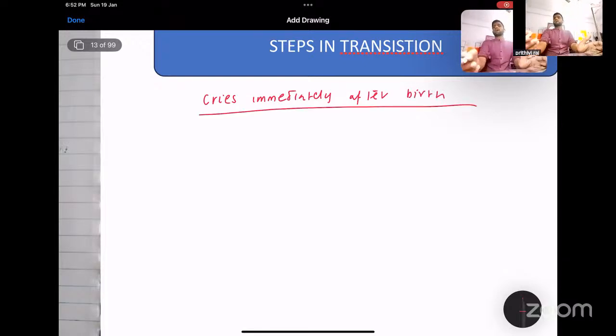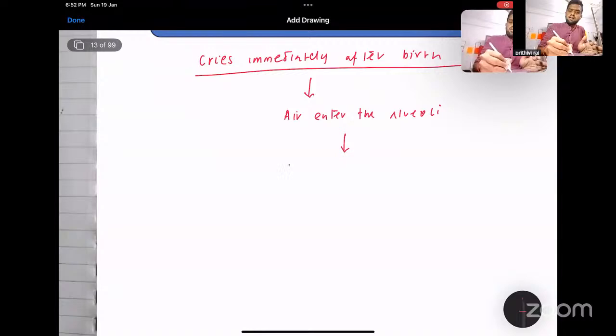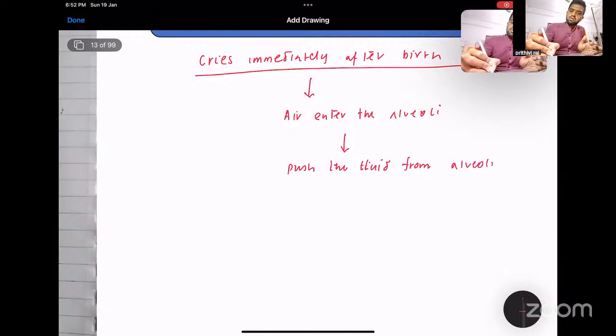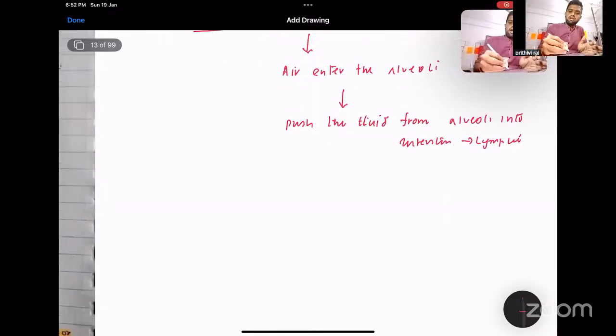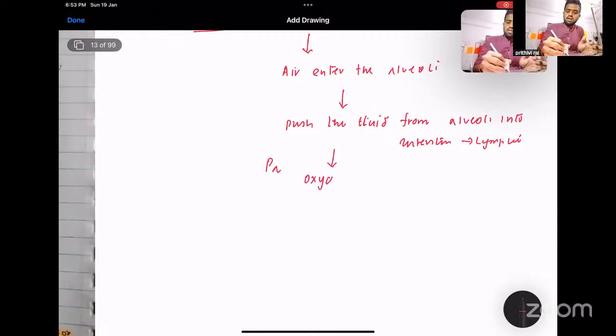So what happens? The child cries immediately after birth, and air enters the alveoli. When the air enters the alveoli, it will push the fluid, which has already been partly removed, from the alveoli into the interstitium, and from there it goes to the lymphatics. So when oxygenated blood comes, this oxygenation, the PaO2, what happens? This oxygenation oxygenates the